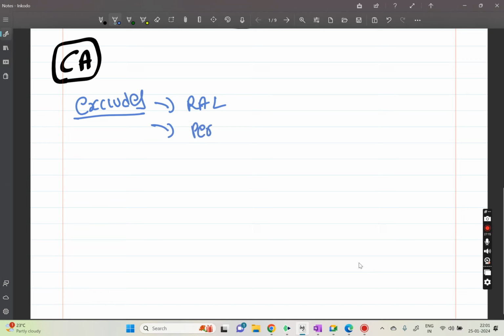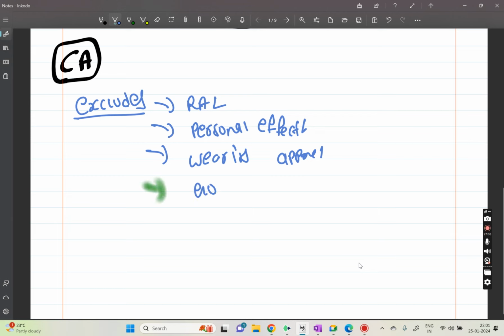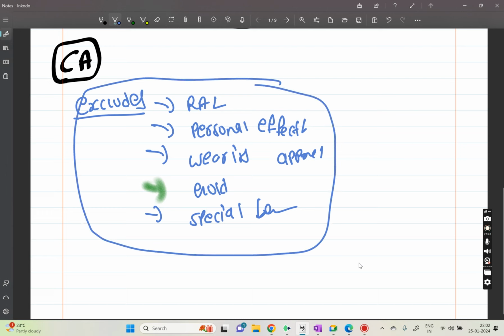Personal effects. Movable personal effects, like TV, fridge, AC, these are all movable, right? So that's why they used the word movable personal effects, and wearing apparel, that little personal jewelry people will wear, normal jewelry, which is not gold and all. And another one, gold deposit bonds, and another one is special bearer bonds. So these things are specifically excluded.